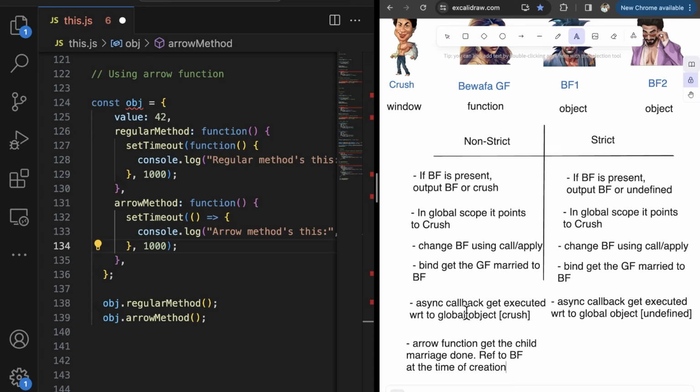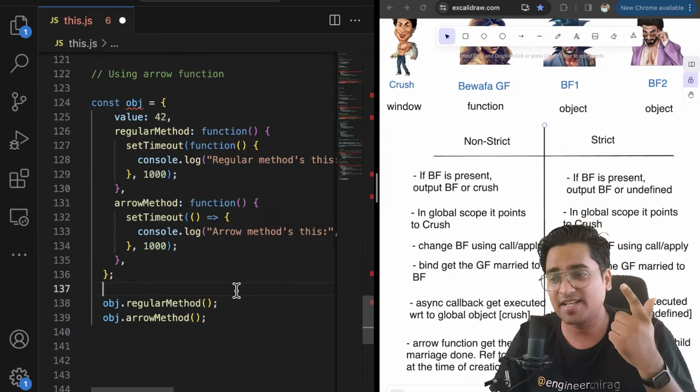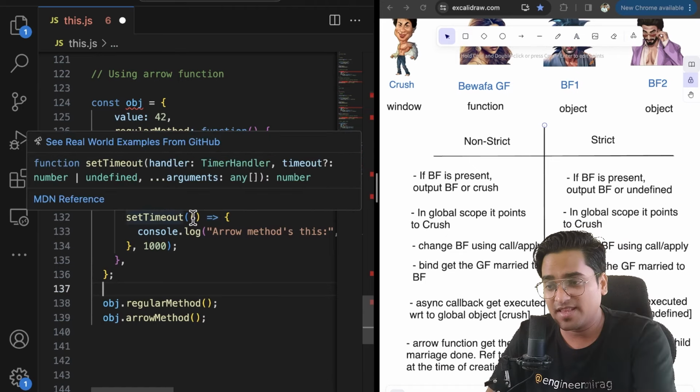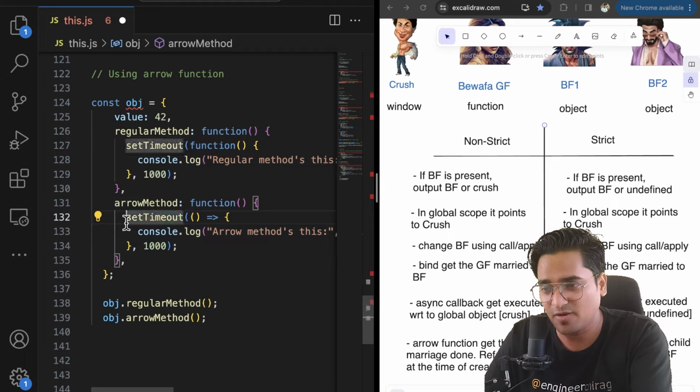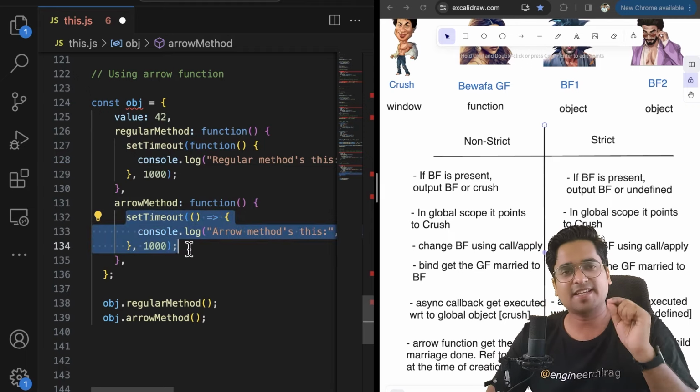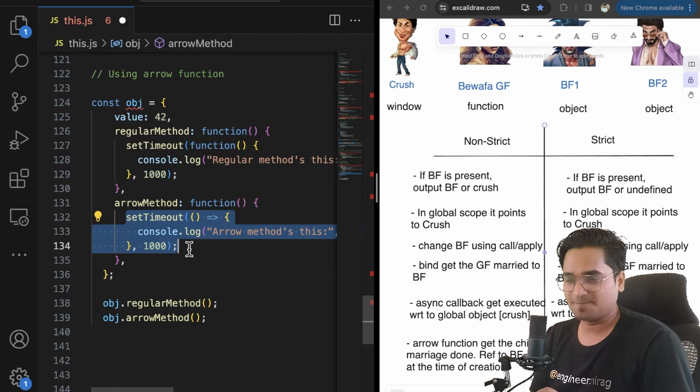Refer to an object, you can say refer to a BF, whatever terminology you feel is easy to understand, just go with that. So in simple terms, it does not wait for the execution, it actually does this binding at the time of creation itself. When this callback gets created, not executed, at the time of creation itself, it decides whom I am going to point to. That is what it basically does.